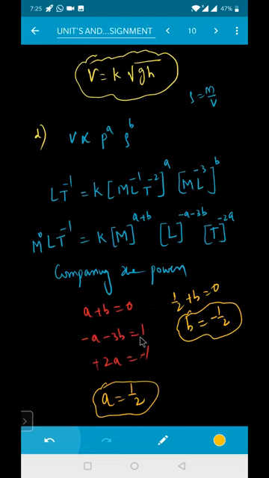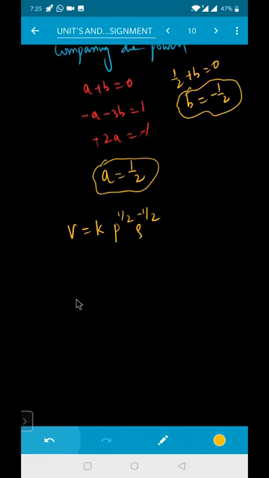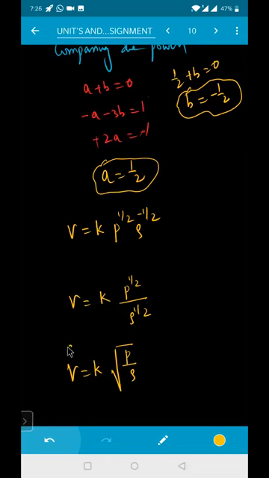That means the dependence is V equals some constant K, P to the power of 1 by 2, and density to the power of minus 1 by 2. This can be written as V equals K times P to the power of 1 by 2 divided by density to the power of 1 by 2. That means V is equal to K under root of P by rho. Can I write like this? Clear?